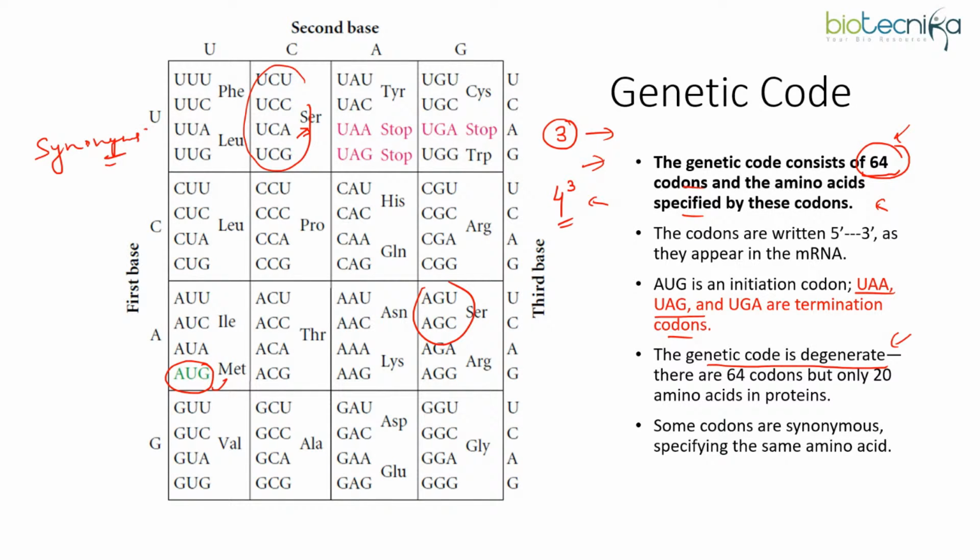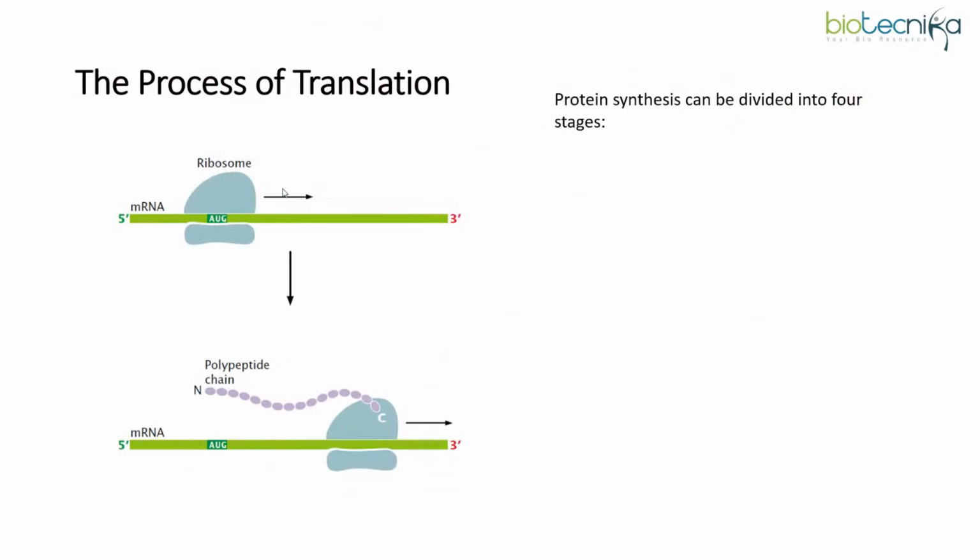Just like we have words which mean the same in English, known as synonyms, all these codons code for serine. This will always be coding for serine, and this again will be coding for serine only, not any other amino acid. But what we are trying to understand is that one amino acid could be coded by more than one codon. This is the reason we have 64 codons coding for only 20 amino acids. I hope you understood that point.